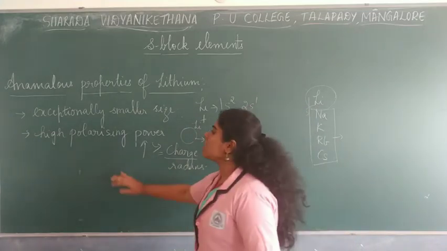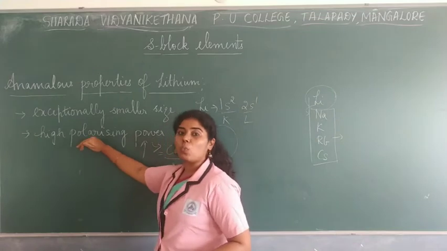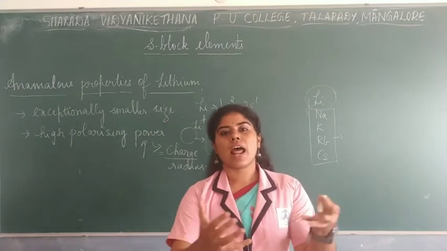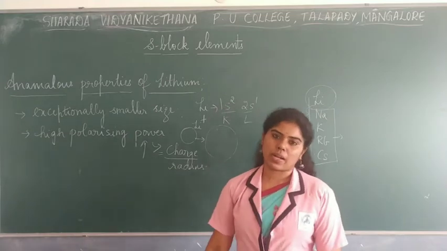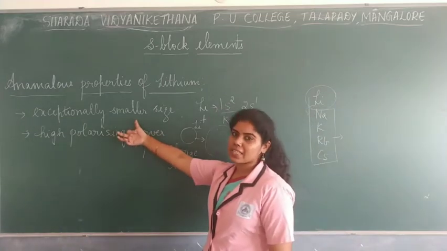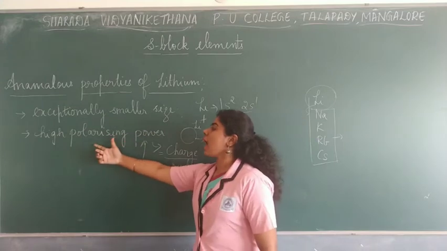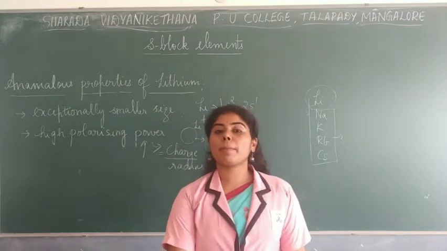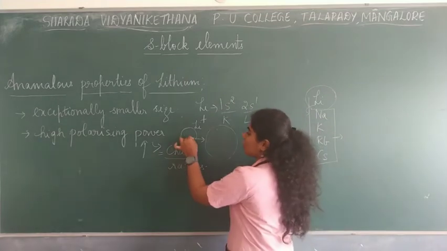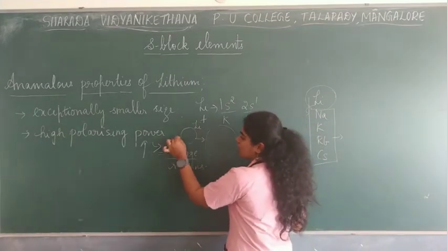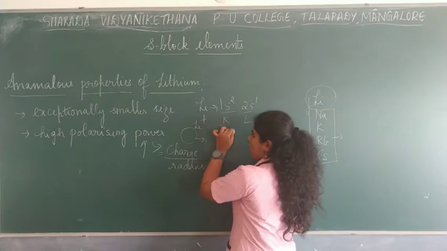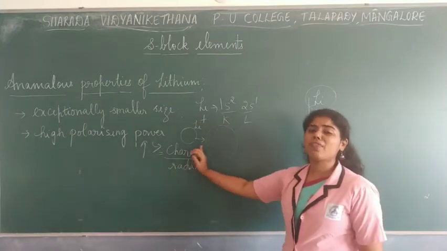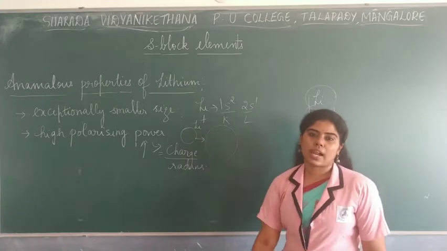So mainly these two are the important points why lithium shows a different property rather than all the other alkali metals. So first one is they have exceptionally smaller size, and the second one is they have high polarizing power. What do you mean by polarizing power? The capacity of which this cation can distort, okay, they can rearrange this particular anion and form a bond. That is your polarizing power.